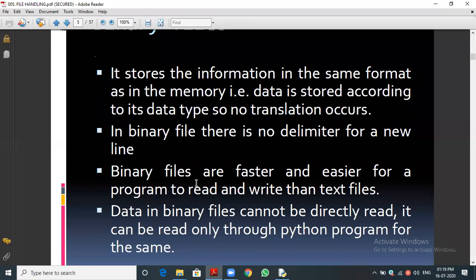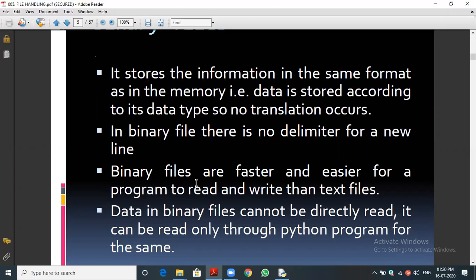Sir, once again, can I repeat? For example, I am storing data into the file; the information which I stored will be in encoded form. It will be converted to the encoded form. It is not stored as a direct form. As soon as we save it, it will be encoded.